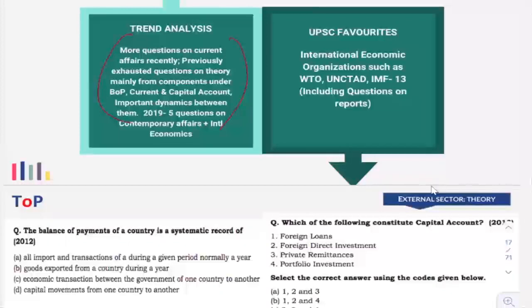Most of the easy, direct, basic, conceptual understanding questions are already asked by UPSC. They have already exhausted it because the external sector chapter is very limited in nature. And one more thing that I want to mention here is, when you look into the entire set of questions that we